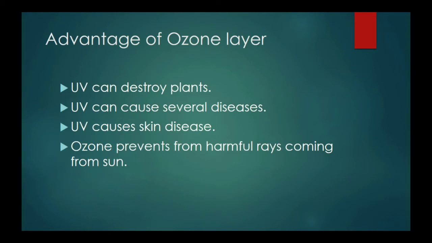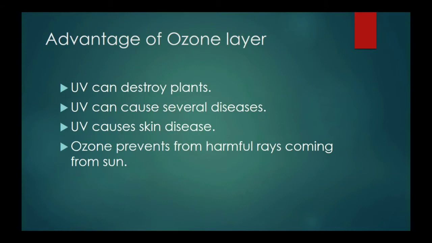As ultraviolet rays are coming from the sun, if they enter the atmosphere and reach the ground, what would happen? They can destroy the plants. Ultraviolet can cause many diseases in plants and animals. As well, ultraviolet rays cause skin diseases. They can cause skin cancer also.